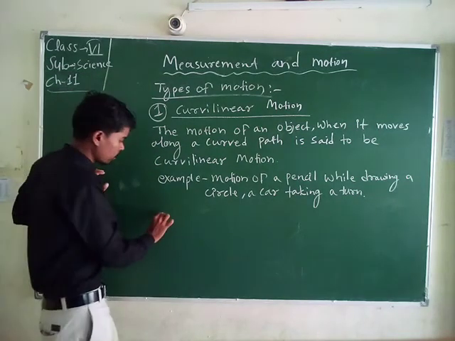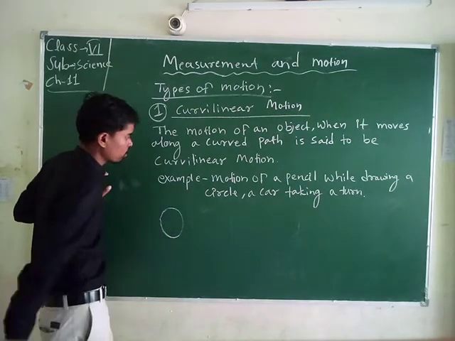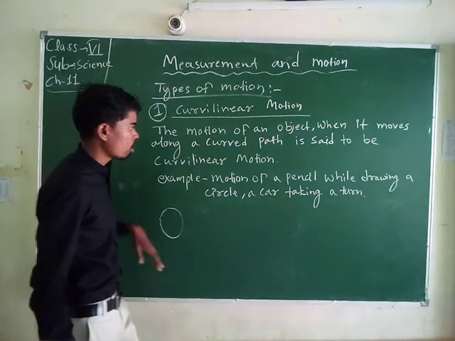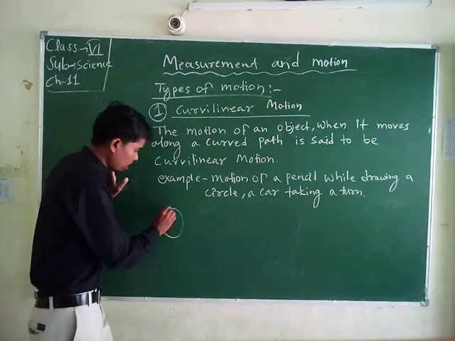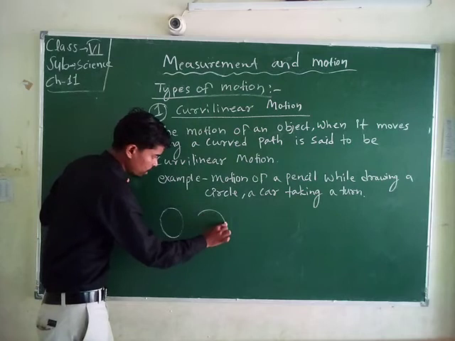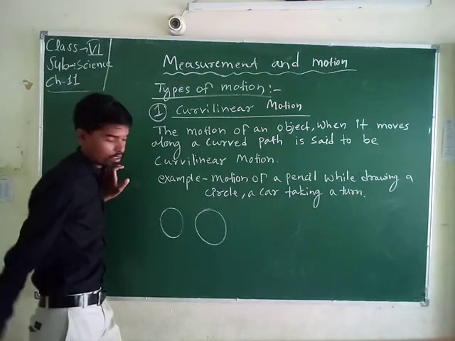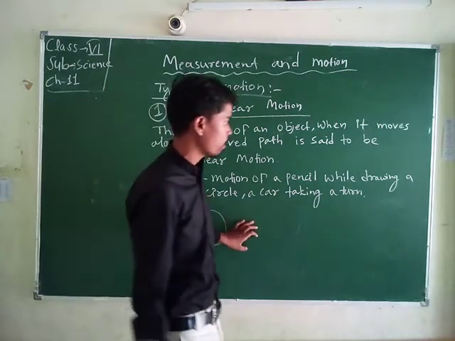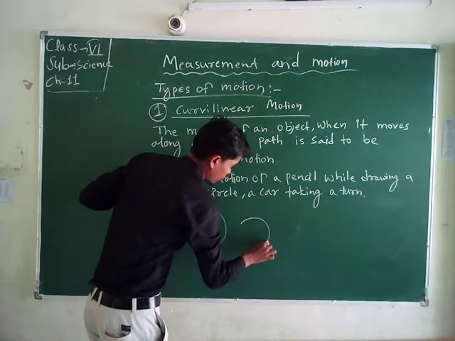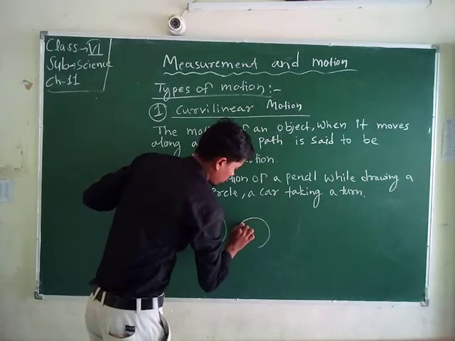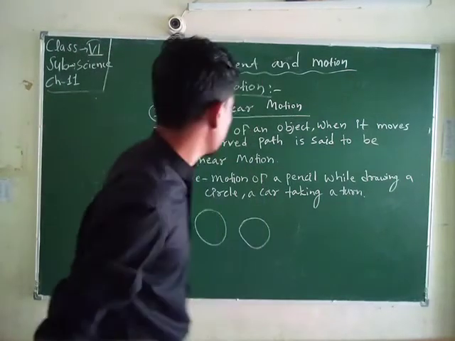For example, the motion of a pencil while drawing a circle, and a car taking a turn. When a car takes a curved path, that is also curvilinear motion.